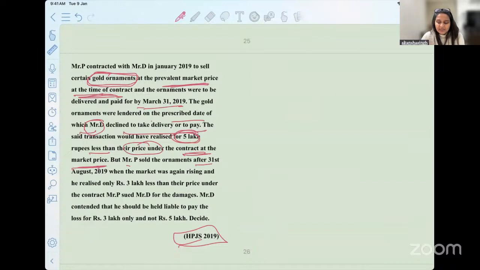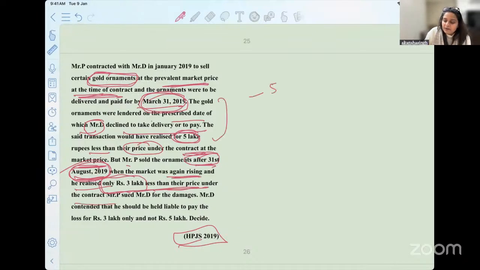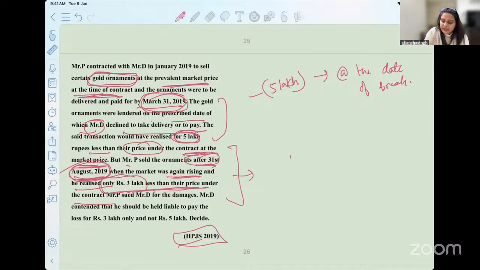Mr. P sold the ornaments after 31st August. The delivery was 31st March. Mr. P waits till 31st August 2019 when the market again starts rising, and he only realizes 3 lakhs lesser than the price under the contract. So the loss could have been 5 lakh rupees had he actually sold it at the date of breach. But because he was smart and he sells it later, he only had to face the loss of rupees 3 lakhs at a later price.